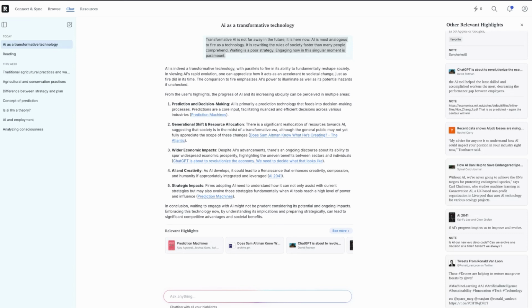And I have the habit of attaching notes to my highlights. So this then ties me all the way back to those notes as well, which is pretty amazing. So I love that the tool retains your chat history. As I just showed you earlier, you can go back to previous chats and continue to explore them.